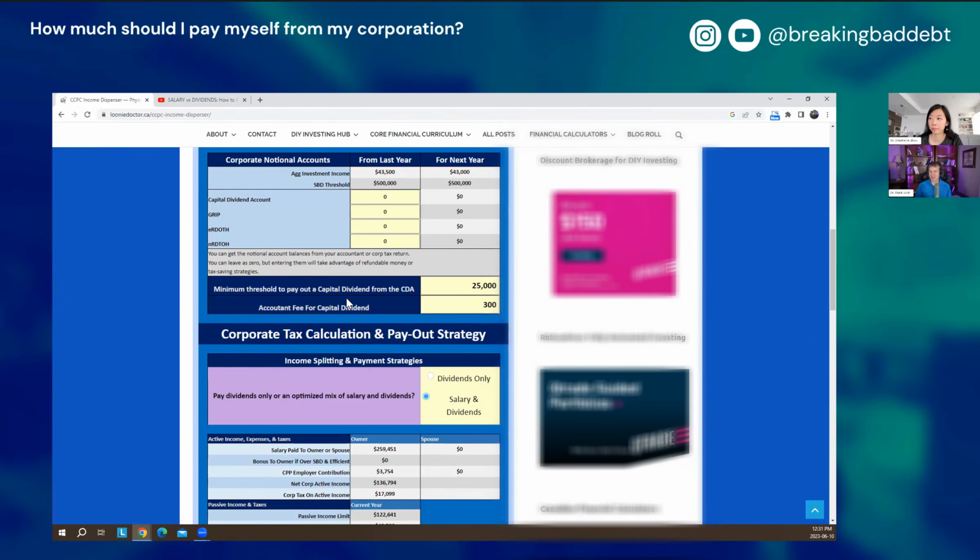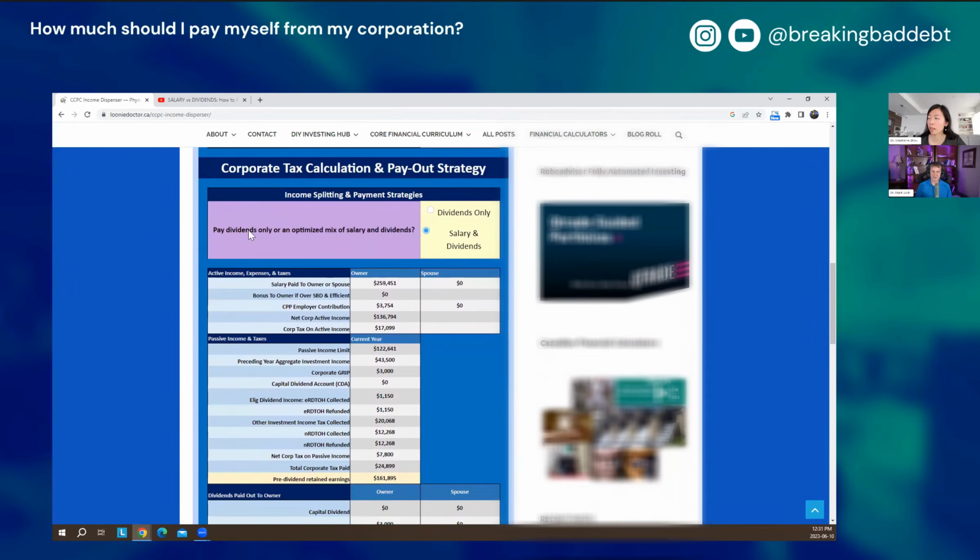So for me personally, I just preset it at $25,000, which is totally arbitrary. But if I've got that money sitting in the capital dividend account and it's more than $25,000, it's probably worth my time and the $300 or whatever it costs me to move that out from my capital dividend account into my personal hands and then invest it tax efficiently that way. Gotcha. That makes sense. All right.